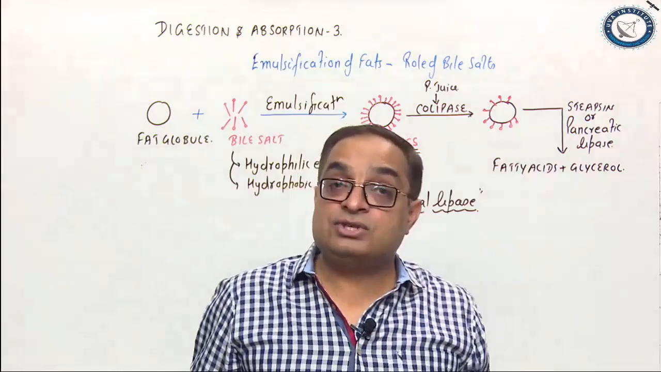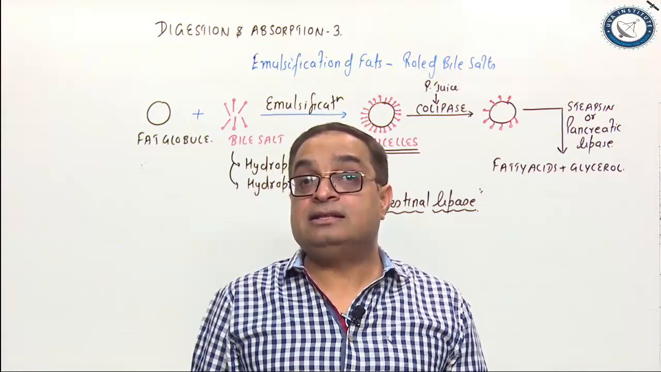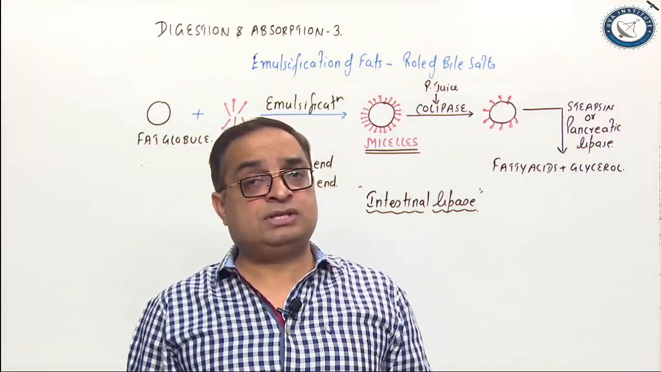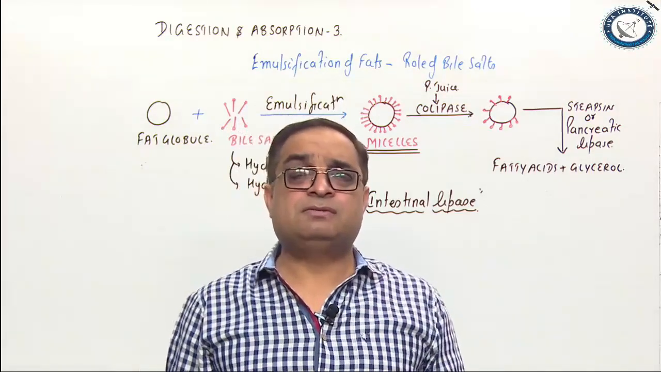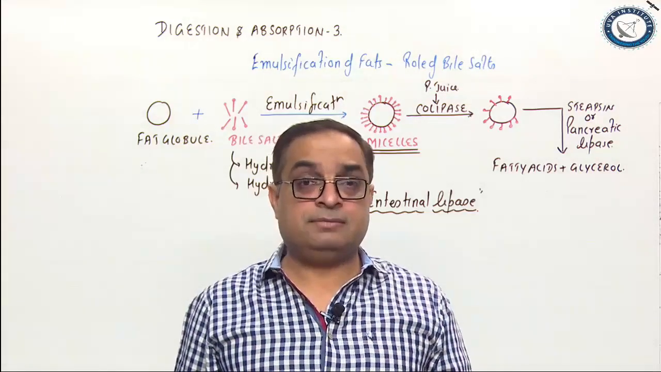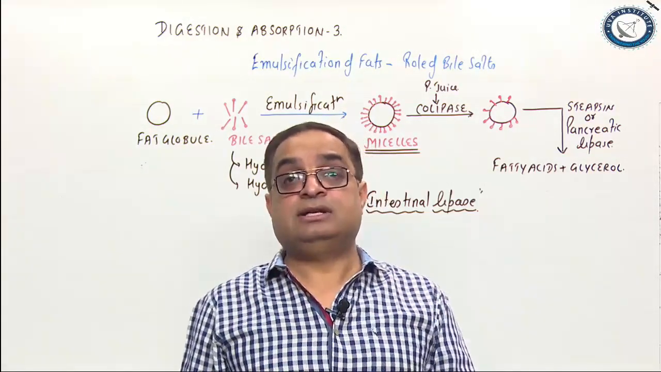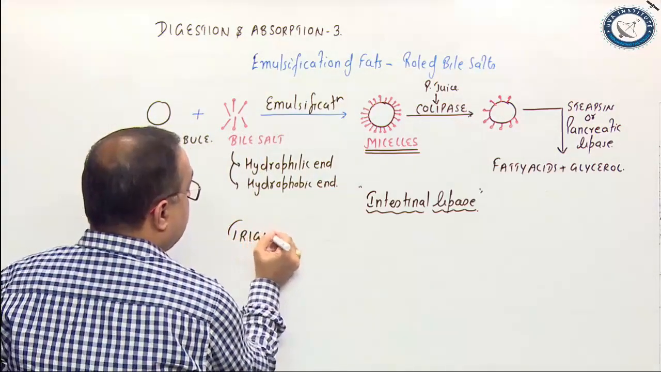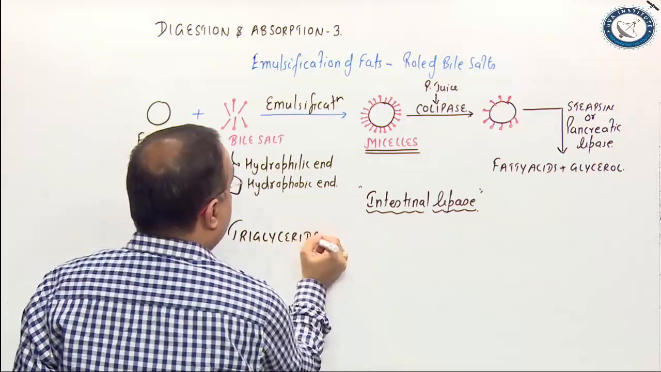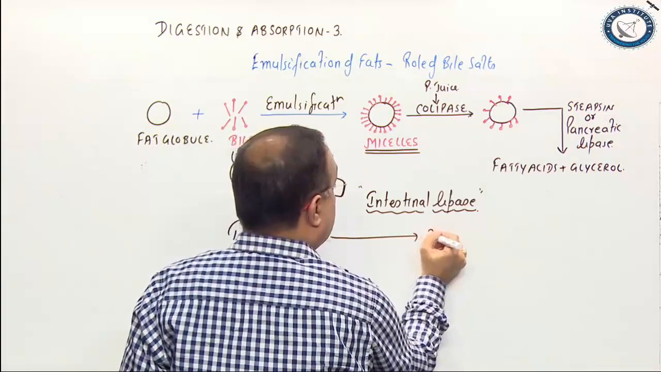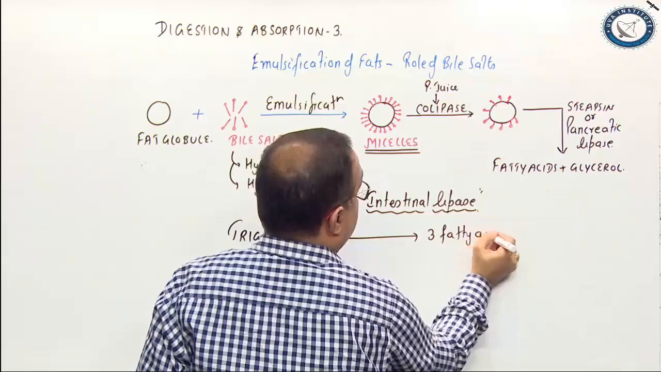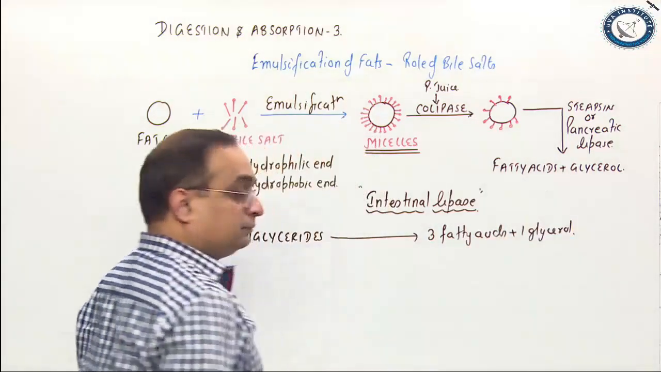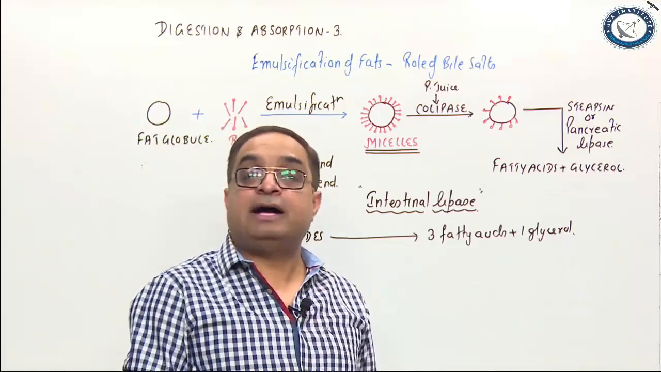Where did the fat digestion start? It started in the stomach, a little bit by lingual lipase enzyme, which is there in the saliva. Approximately 20% of fats are digested in the stomach and the rest in the small intestine. So, the main site of fat digestion is the small intestine. What are the main fats of the diet? The main fats of our daily diet are triglycerides, which are broken into 3 fatty acids and 1 glycerol, right? That was about fat digestion.